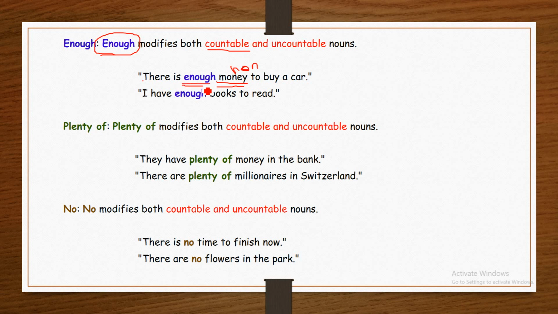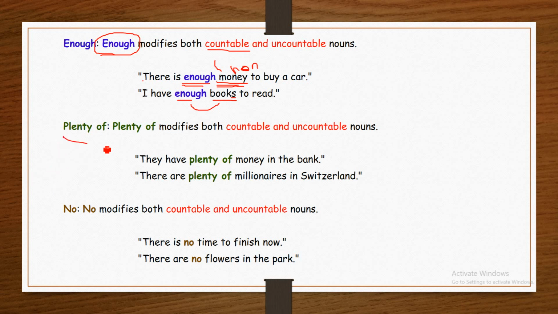Therefore, here enough is used before a non-countable noun to express the quantity of the money. I have enough books to read. Books is a countable noun. It has a plural s. Therefore, here enough is used before a countable noun. It is used with a countable noun to express the quantity of the noun.